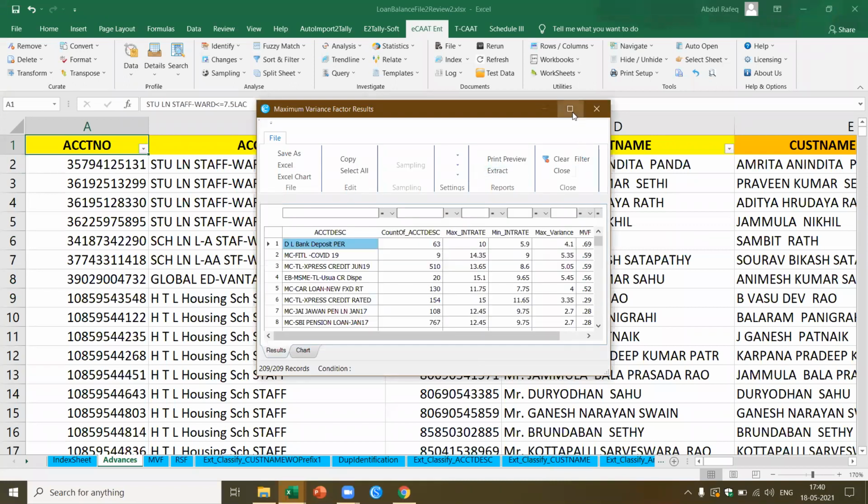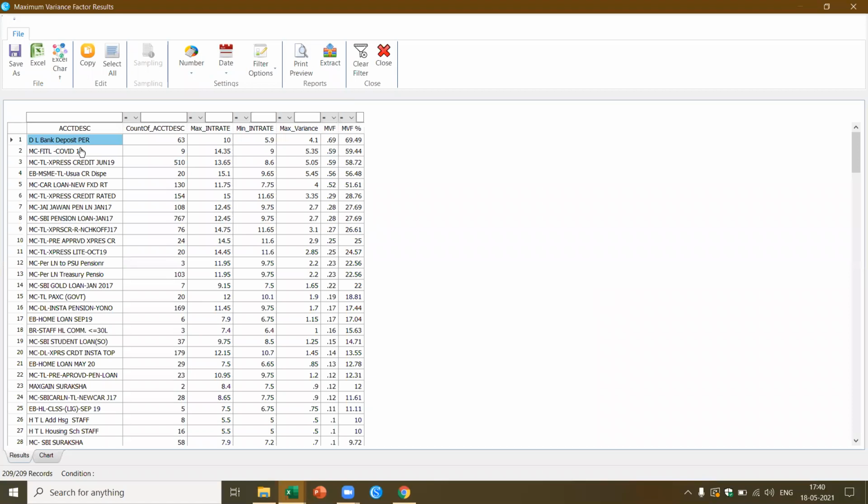See, in a few seconds, we got this result. What does it tell me? If you see here, I already showed the result: maximum interest rate, minimum interest rate, what are the variance? Now if you want this to be saved in Excel, just click here, it will be saved in Excel. And if I want to do further analysis, I can also do that.